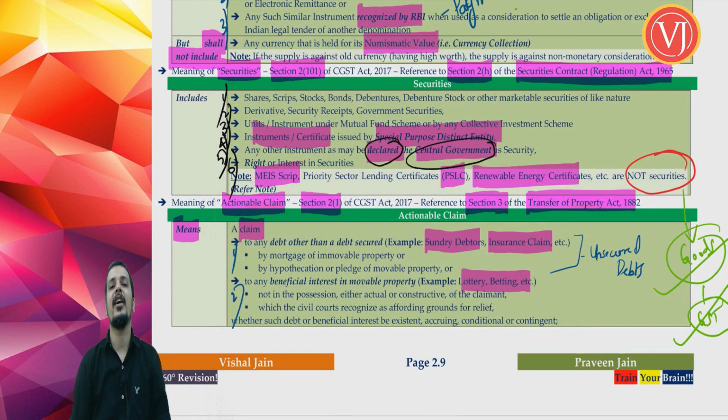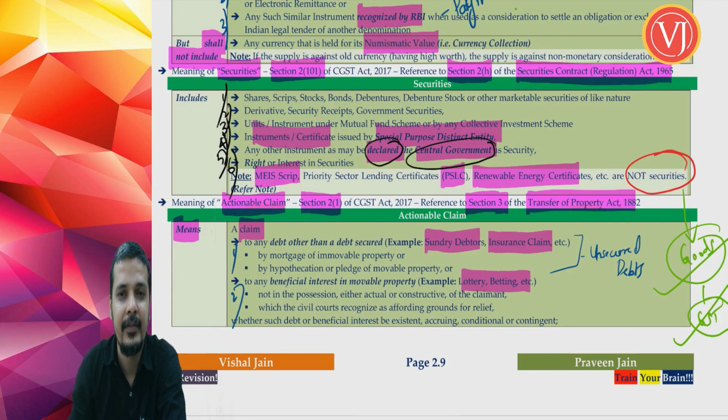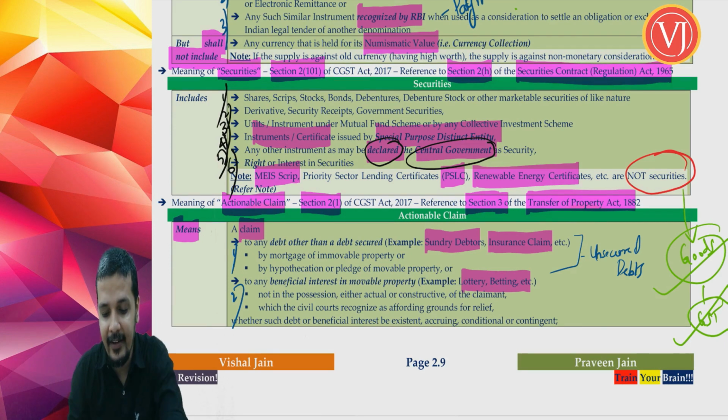Again, when you're talking about the second part, I am having the beneficial interest in movable property. I am the owner of that money because I have a lottery ticket in my hand telling that I should be getting that amount, which is the winning prize. Correct. So I have beneficial interest in that movable property, beneficial interest in that piece of paper. So classic examples here are betting, gambling, lottery, etc. Right. So you can always remember that example of lottery.